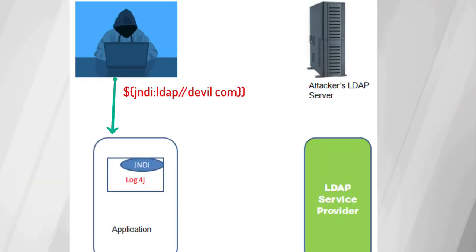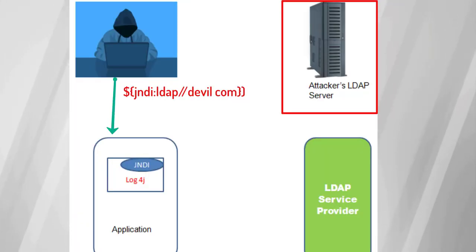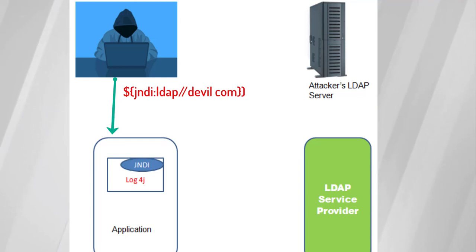Now, here, as I said, the user object comes from the payload. Instead of the username, an attacker may put a link like this, which directs to his own LDAP server, that is the attacker's LDAP server. So what happens when the application logs this?